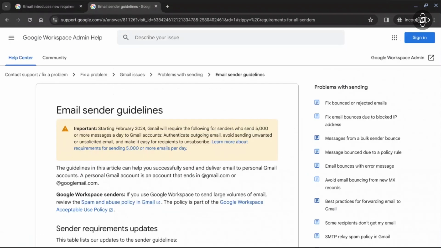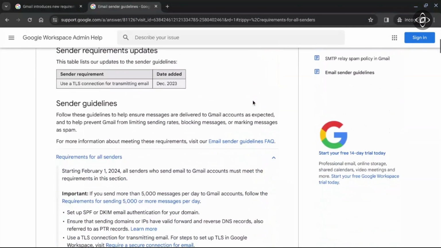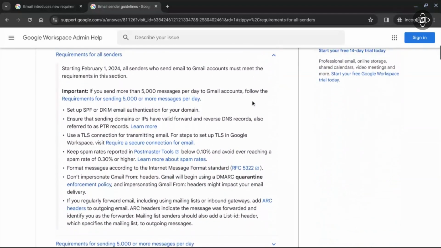Now Google has also released a support document in the Google Workspace Admin Help: email sender guidelines starting from February 2024. Let's see more of the guidelines. From here, you will be able to see that the bulk sender guidelines will only affect you if you send more than 5,000 messages per day to Gmail accounts.